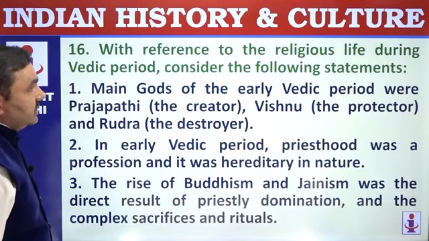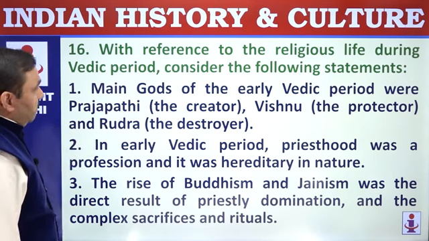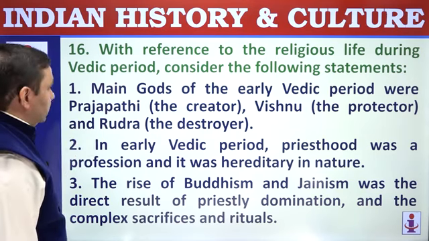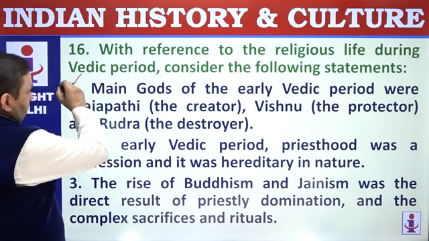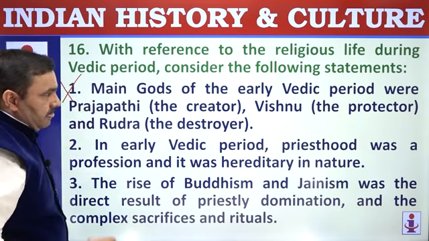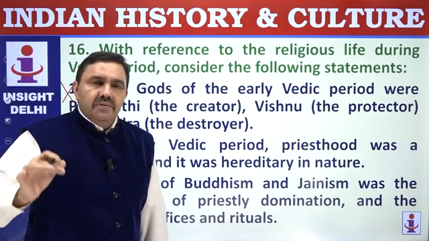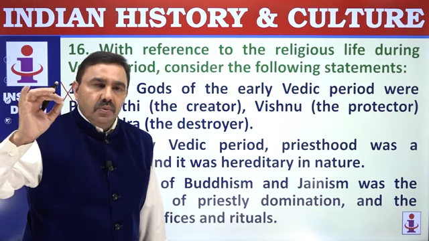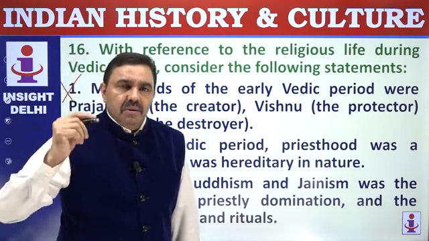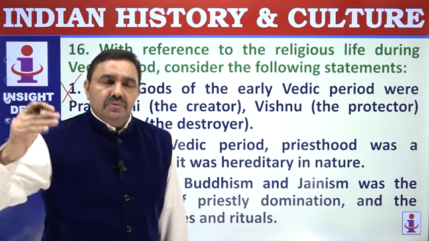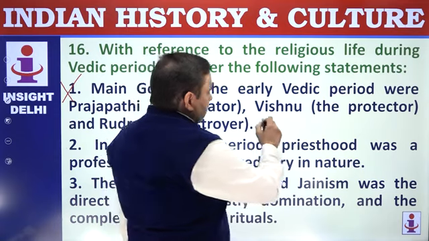With reference to religious life during Vedic period, consider the following statements. Main gods of early Vedic period were Prajapati, Vishnu, and Rudra. These were the main deities of later Vedic age. Prajapati Brahma, Vishnu, and Rudra. In early Vedic age, the chief god was Varuna. Only one hymn is found for Varuna in Rig Veda, but Varuna was the chief god because Varuna was maintaining the universe. Varuna was upholding Rita.